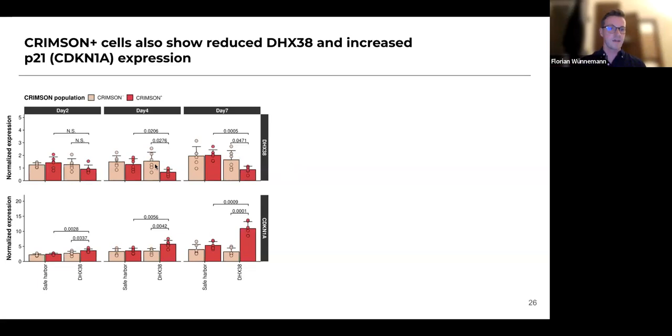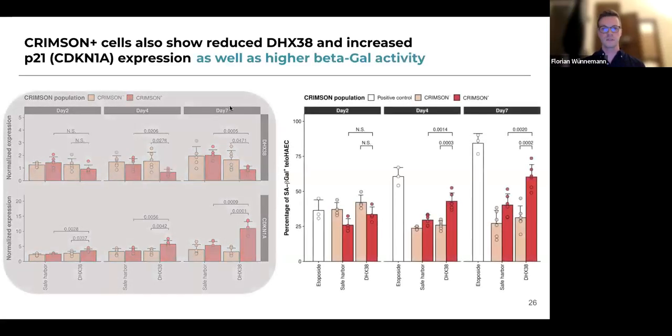And what we find is exactly that beginning at day 4, when looking at DHX38 guide RNAs, we find that at day 4 and day 7, DHX38 is significantly downregulated in guide RNAs targeting DHX38 compared to safe harbor, but also in cells that did receive a guide RNA with crimson versus those that did not receive one. And reassuringly, CDKN1A, which is P21, this senescence marker, is also upregulated at the same time.